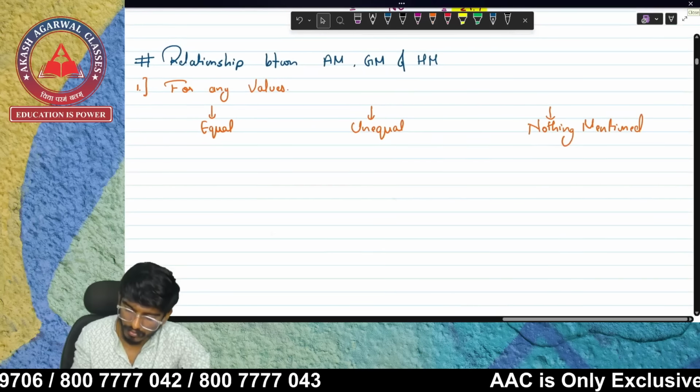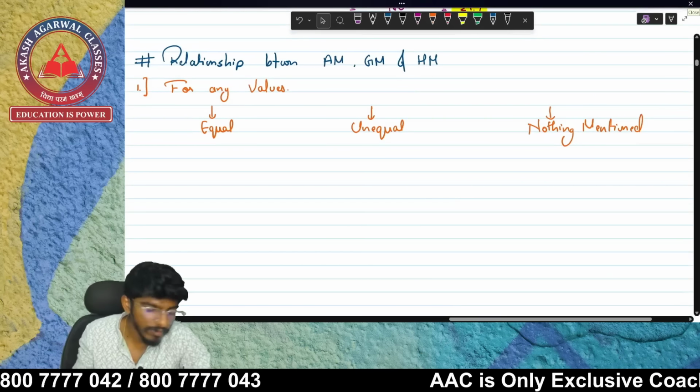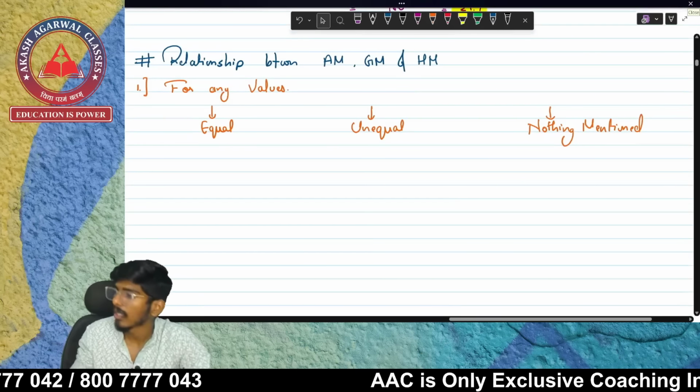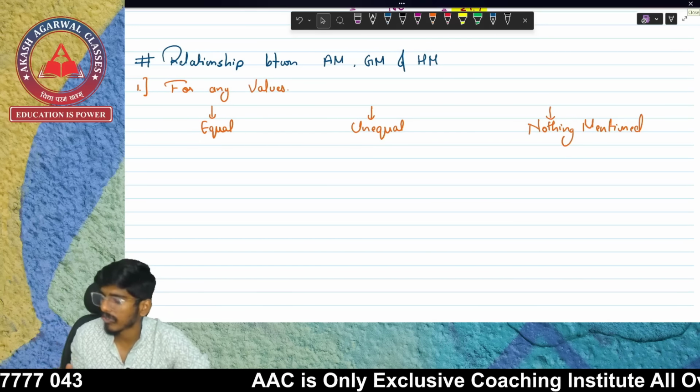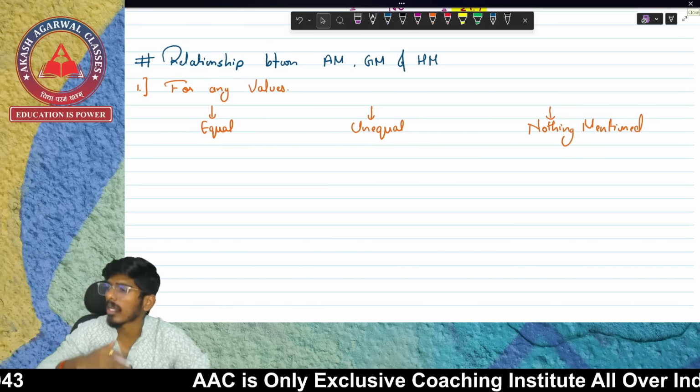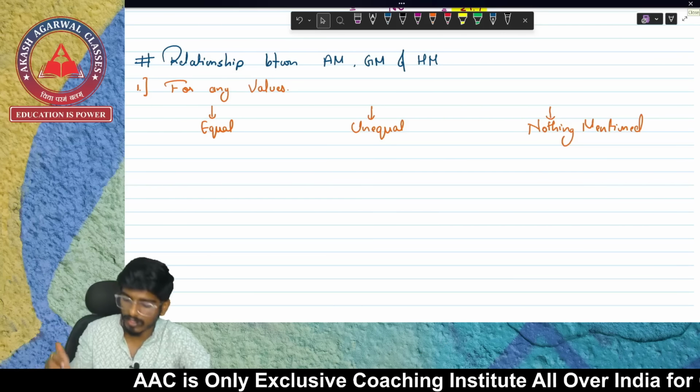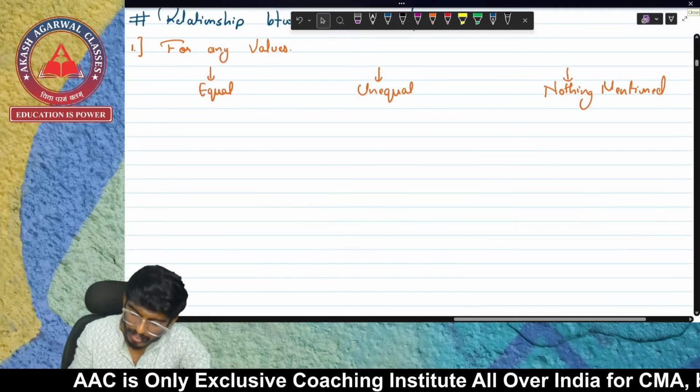If the question says that all the observations given are equal, or they are not equal, or nothing is mentioned, then we use the relation between AM, GM and HM.